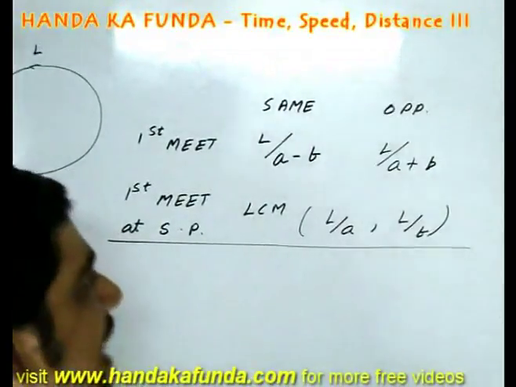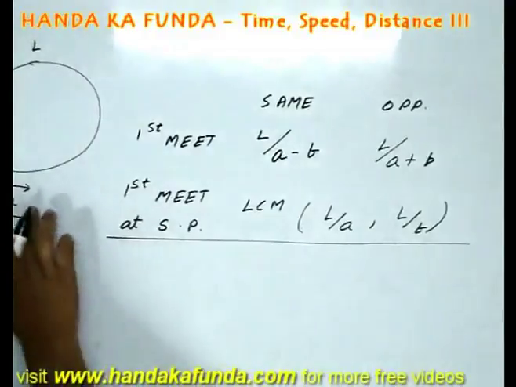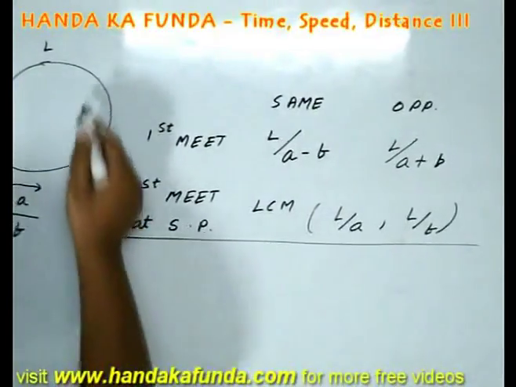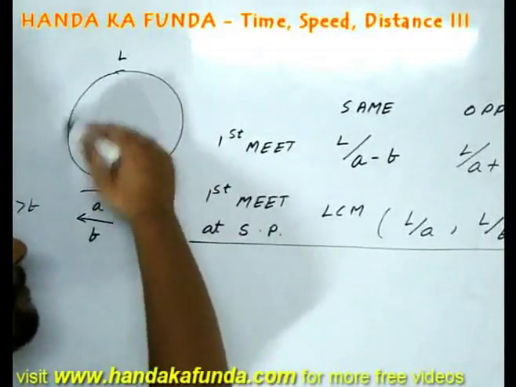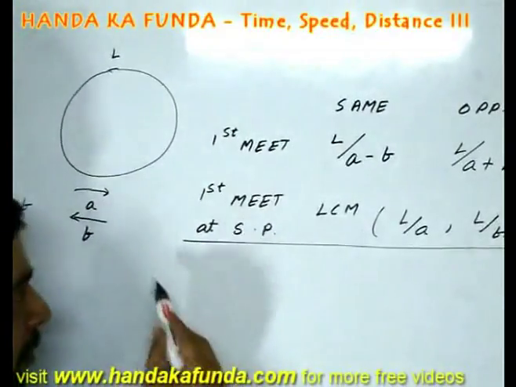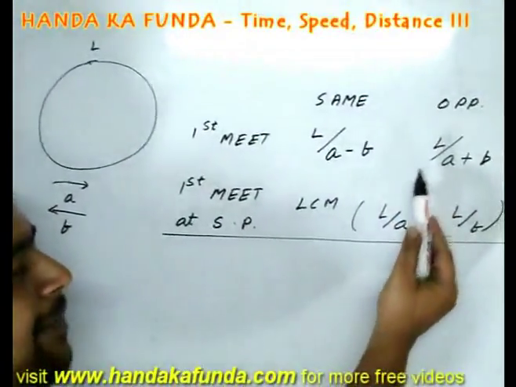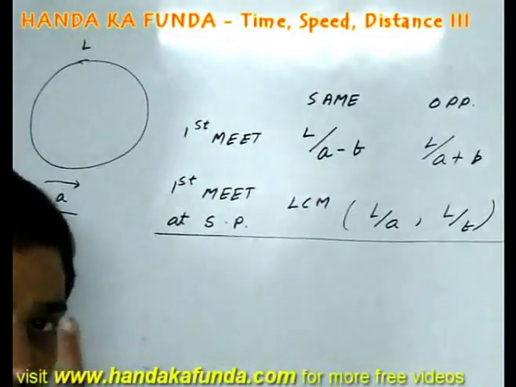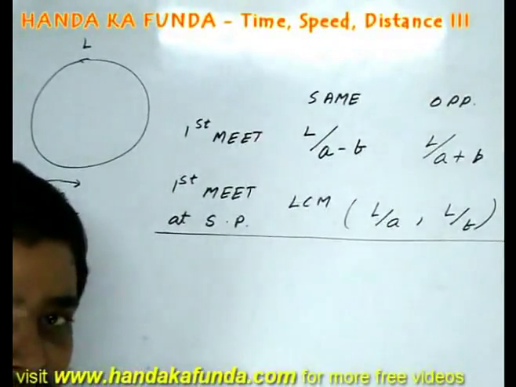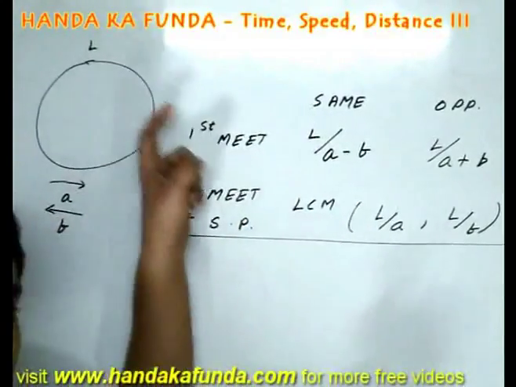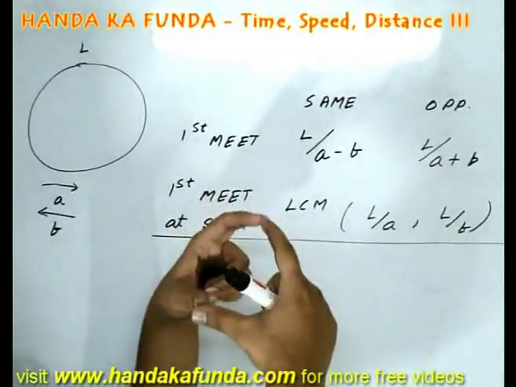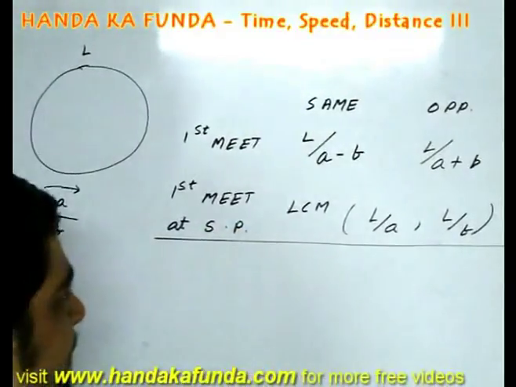Very similarly, if they are in opposite directions, then what happens? Then to cover one lap, both of them are running. A will cover some portion of it and B will cover some portion of it. So together the time they are going to take is L by A plus B, because one lap is the distance covered by A in the anti-clockwise direction and B in the clockwise direction. So together they will cover one full lap L.